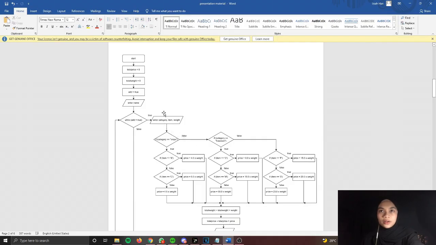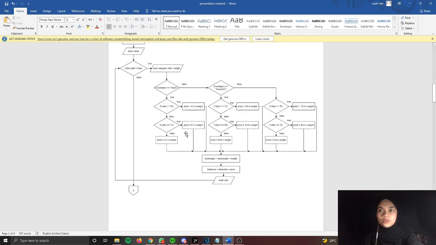The flowchart is started by initializing required variables, followed by prompting the user to enter their name. Once the user has entered their name, it will enter the loop. In the loop, users are required to enter category, item, and weight. The user input will be evaluated in the conditions, whether it is a true or false statement. Then, the price will be calculated using the appropriate formula, followed by the accumulation of total price and total weight.